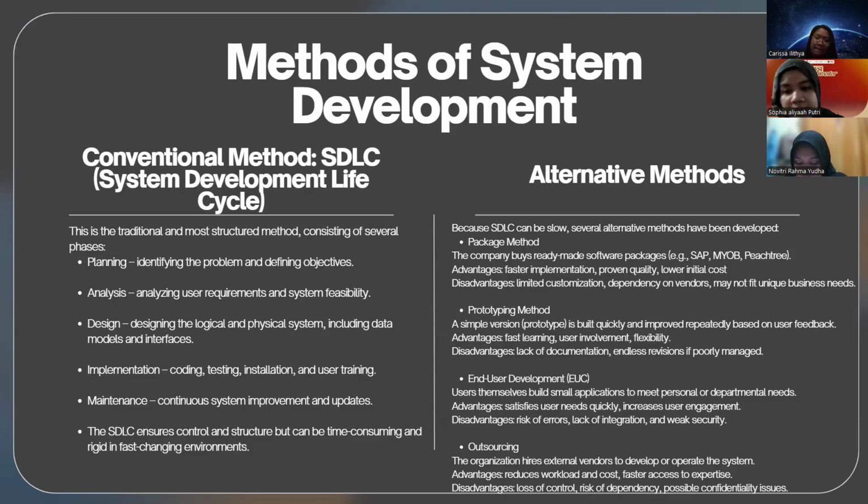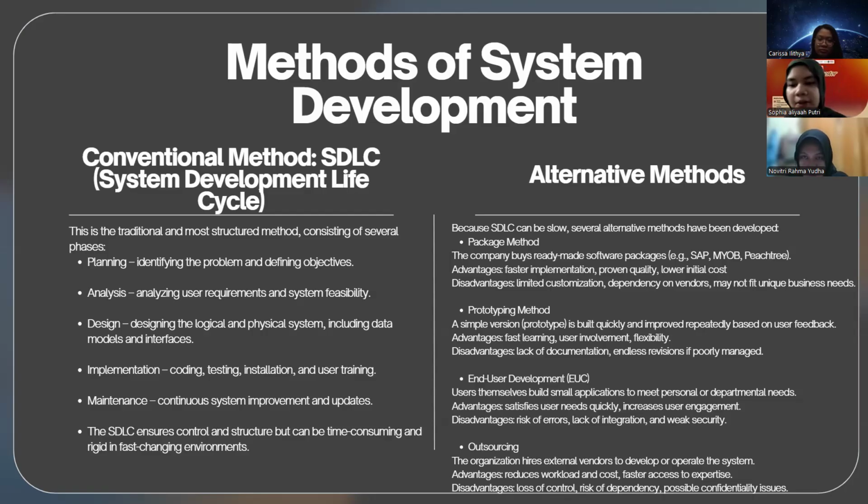And the next one is end user development, or EUC. Users themselves build a small application to meet personal or department needs. The advantage of this method is it satisfies user needs quickly and also increases user engagement.